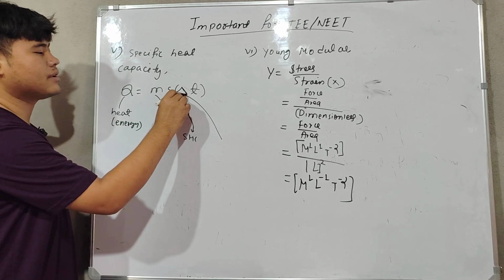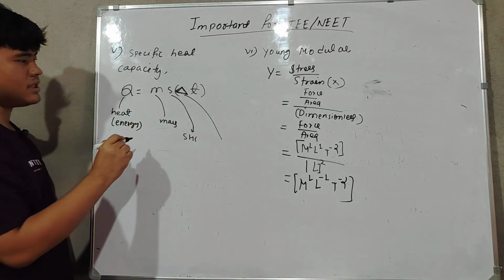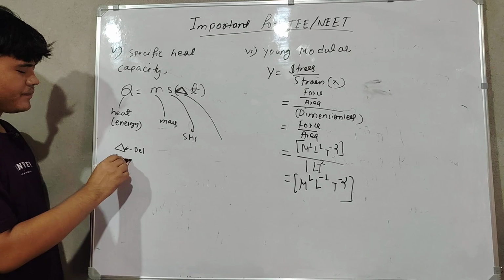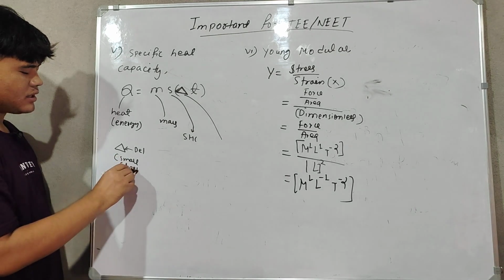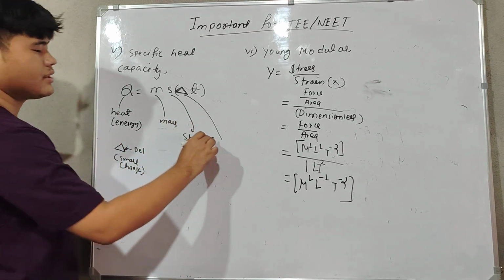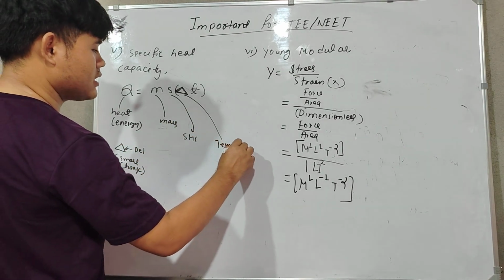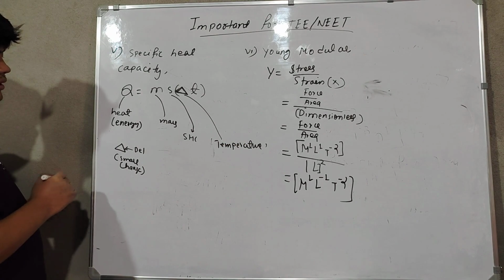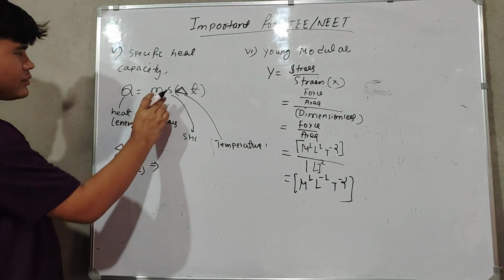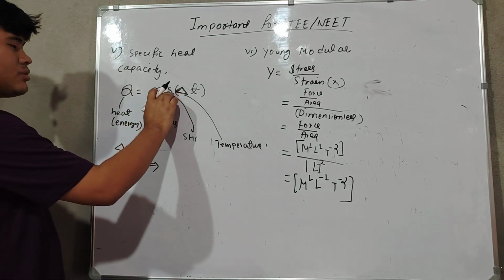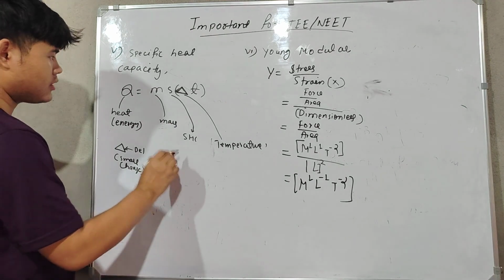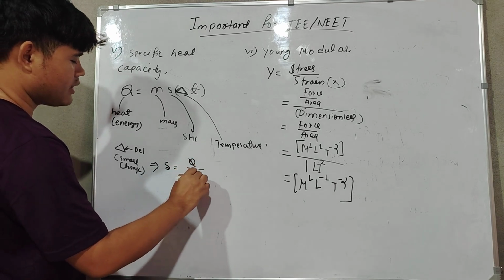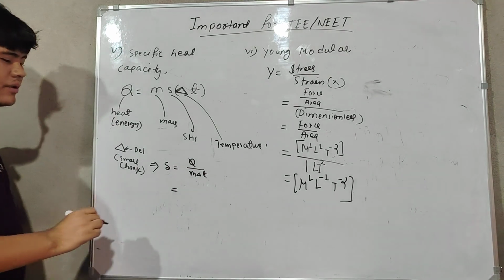Del represents small changes, so here it is a small change in temperature. We have to find S, so we make S alone: S is equal to Q by M del T. Now we can substitute.